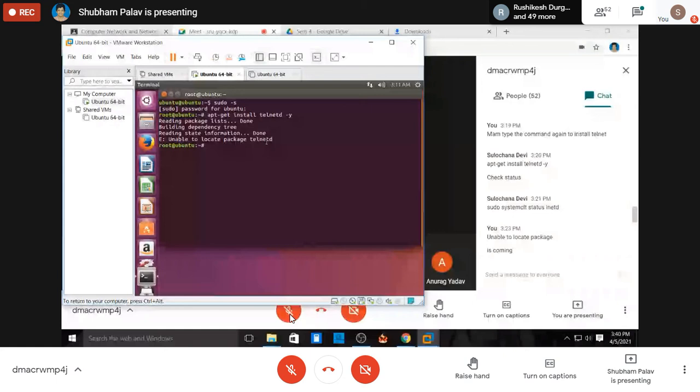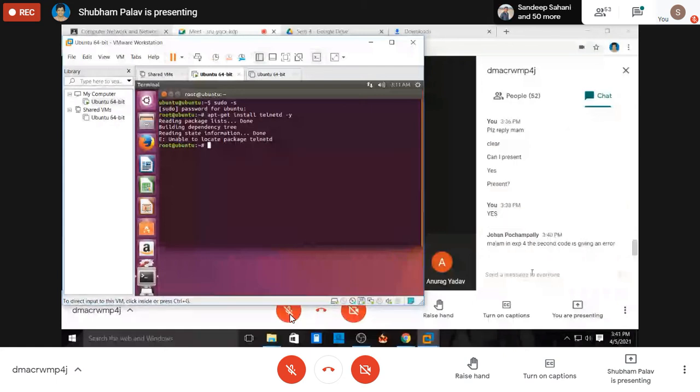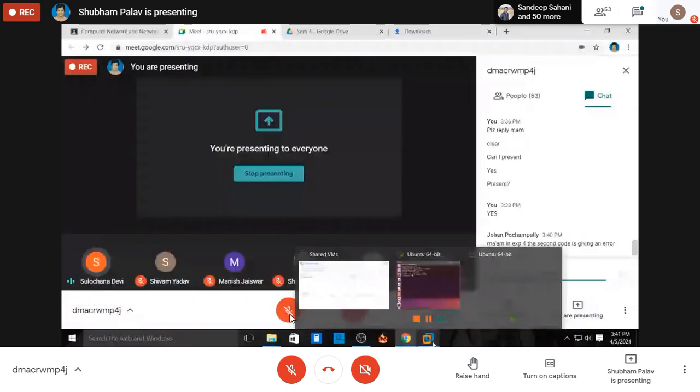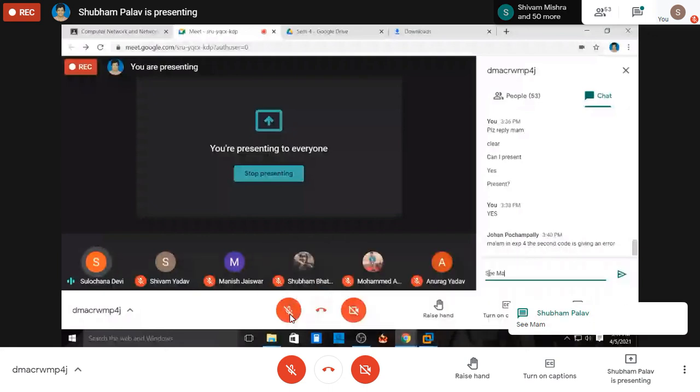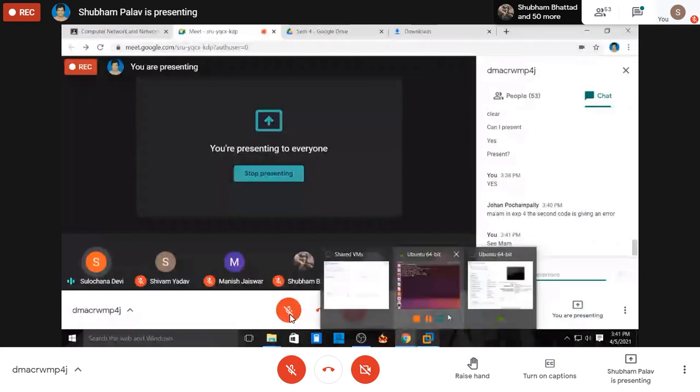Is this clear? In the second code, Johan, there is a mistake. One mistake, just check the finished procedure. In the finished procedure, we have taken only one variable, so we have to take 2 or 3 variables. एक मिनट में experiment number 4 का code मैं share करती हूँ classroom पे.